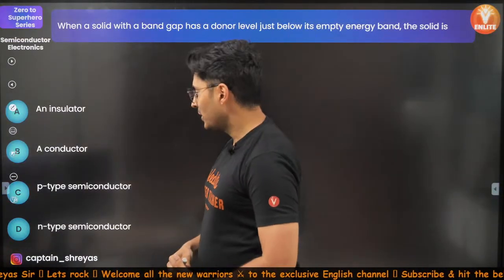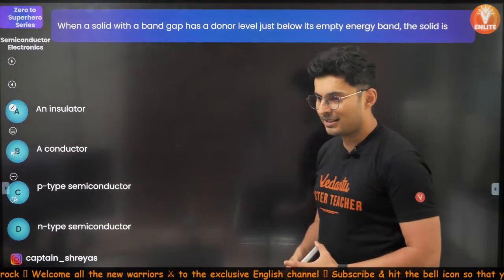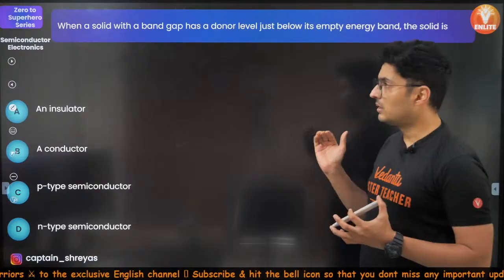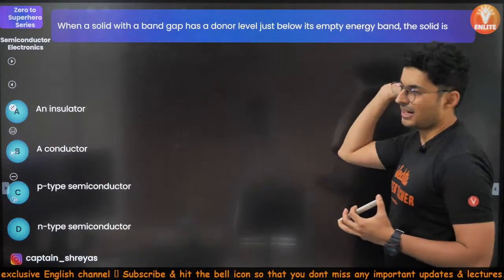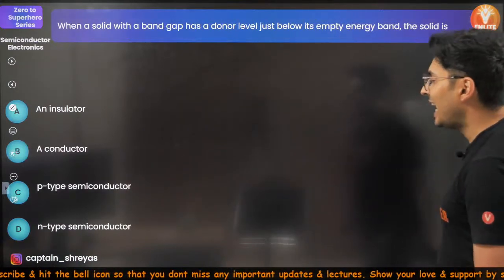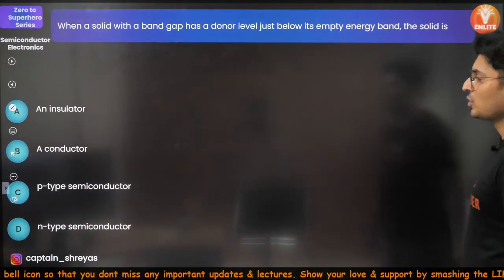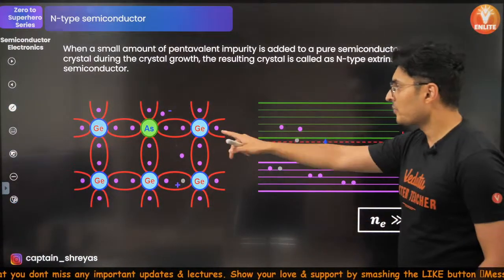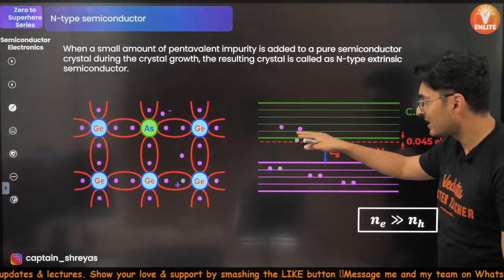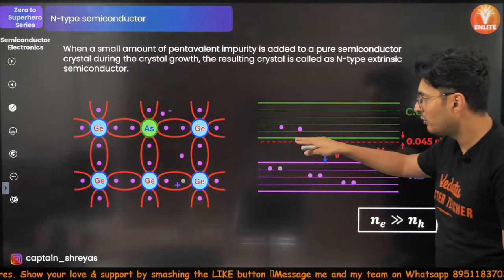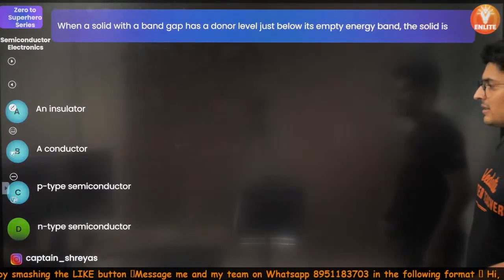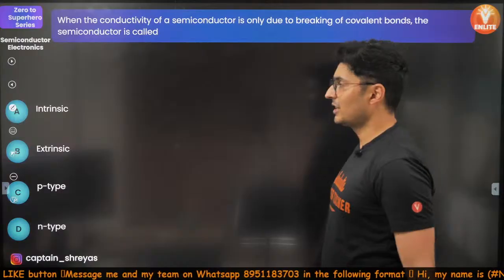All right. Somebody already starting to type the answers. When the donor level is just below the empty energy band. Empty energy band is conduction. Yes. So what will it be? It will be N-type semiconductor. I just showed you right over here. Remember, Natasha, extra electron. Extra electron creates a new platform full of electrons which can find it very easy to jump from here to here. So it's just below the conduction band. Hence, the answer is N-type. Perfecto. Moving on to the next question.